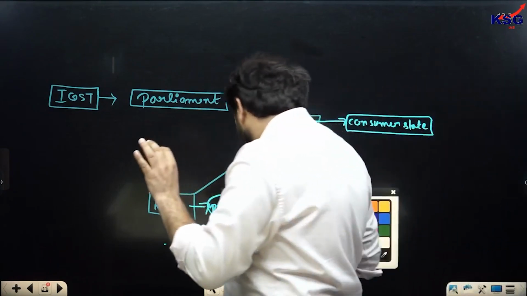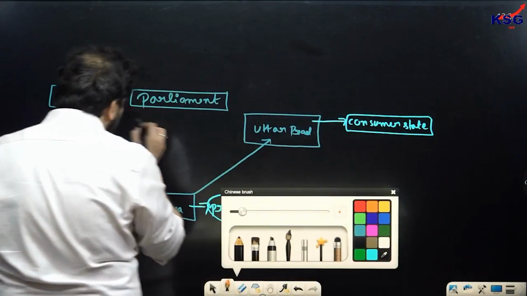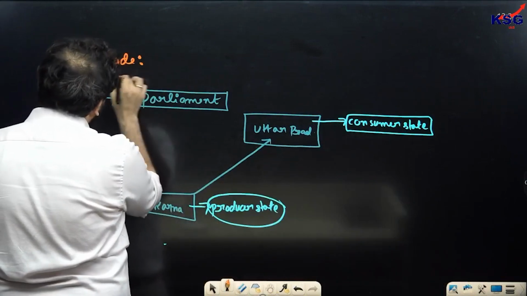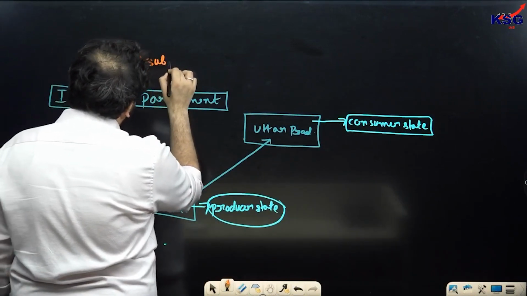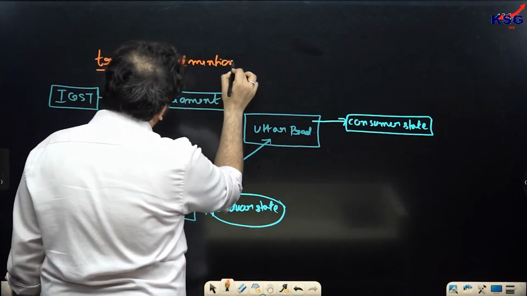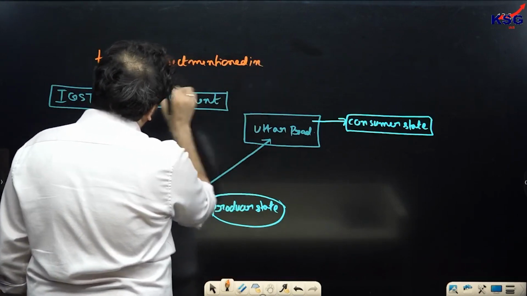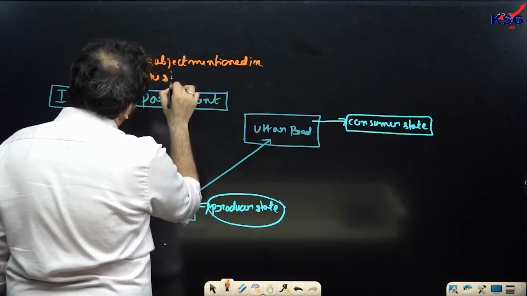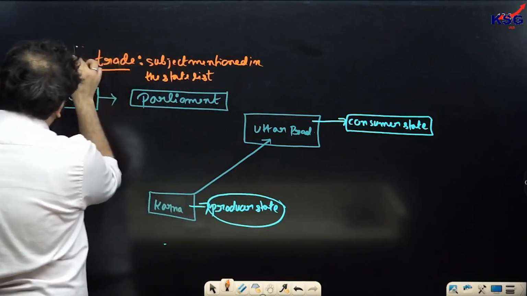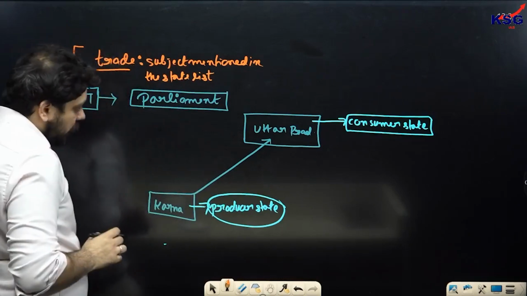Let's say, for example, if a kind of a trade happens between the two of them on a subject mentioned in the state list, then you know for a fact that an IGST would be given out over here.